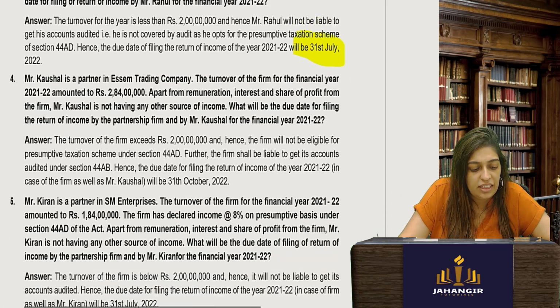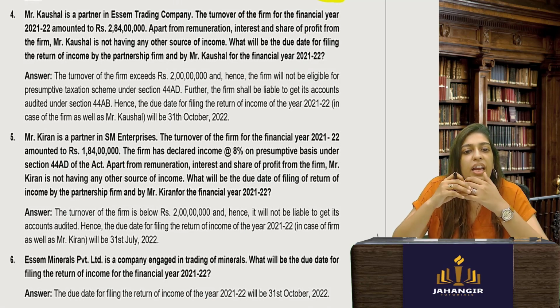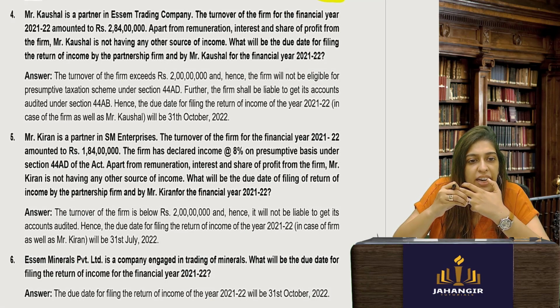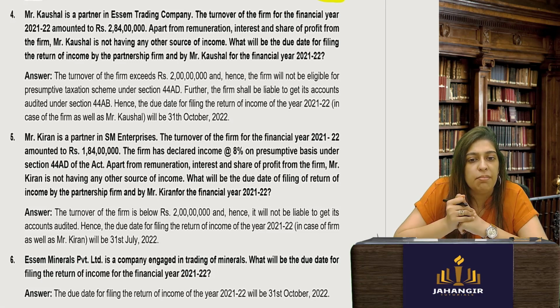Okay. Let's see this. Mr. Kaushal is a partner in a partnership firm. The turnover of the firm for the financial year is 2 crores 84 lakhs. Apart from remuneration, interest, share of profit, etc. there is no other income; Mr. Kaushal is not having any other source of income. What will be the due date for filing the return of income by the partnership firm and by Mr. Kaushal? The turnover exceeds 2 crores.